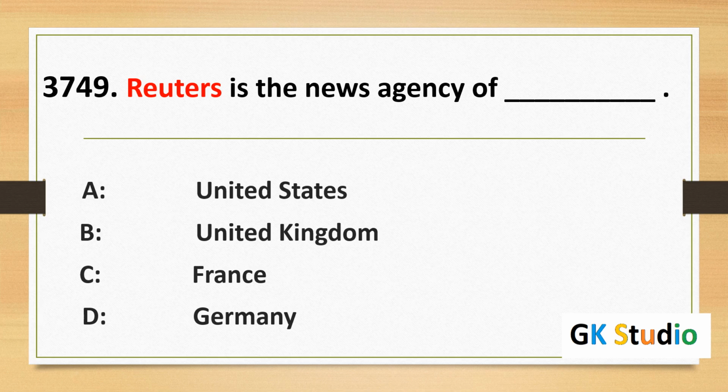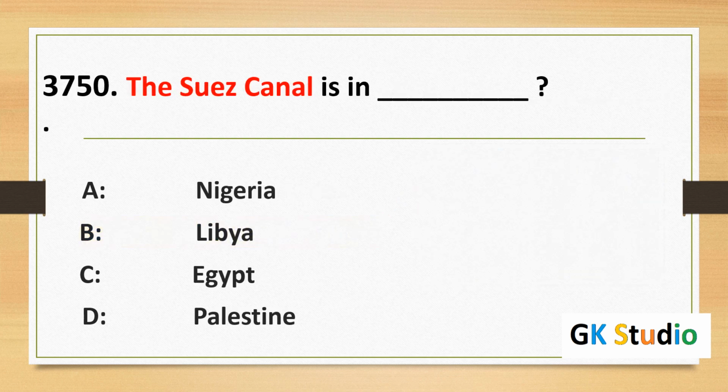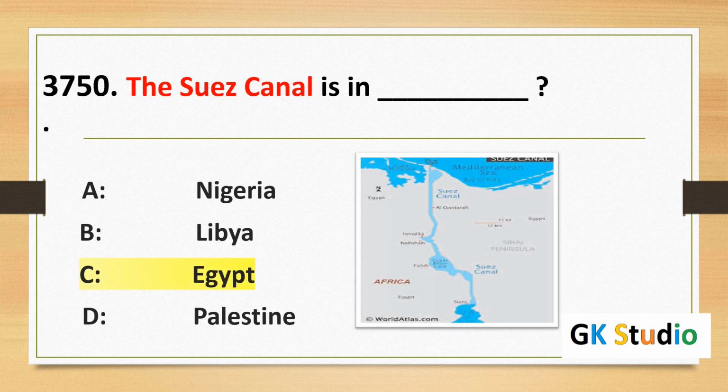Reuters is the news agency of the UK. Reuters is the famous news agency of the UK. The Suez Canal is located in Egypt.